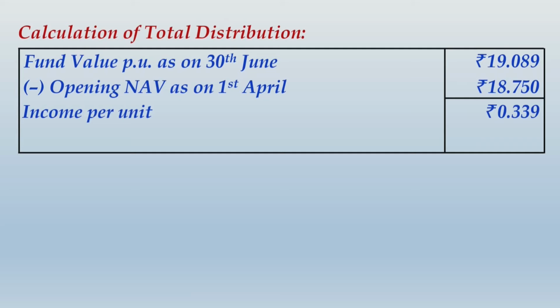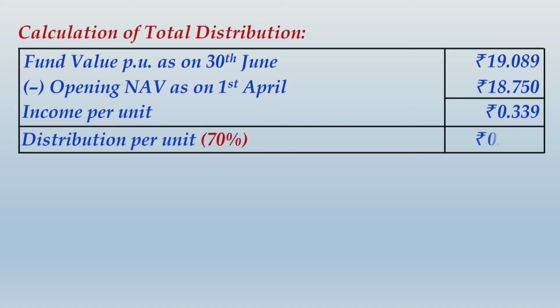This is purely the income with the adjustment of dividend equalization only. That income per unit is 0.339, and if you can see, the fund has distributed 70% of the income, and 70% of 0.339 would come to 0.2373. So the dividend distribution will be